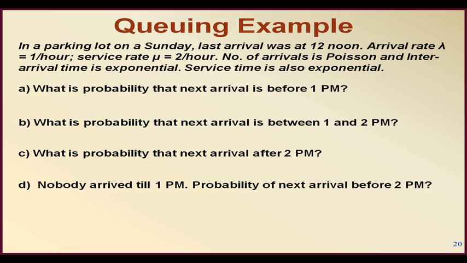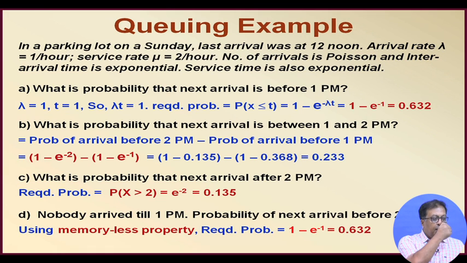The probability that the arrival will be beyond 1 p.m. will be e to the power minus 1, so it will be the reverse of that. Therefore, the required probability will be 1 minus e to the power minus lambda t, which is 1 minus e to the power minus 1.